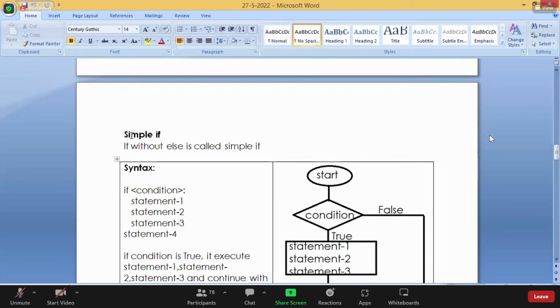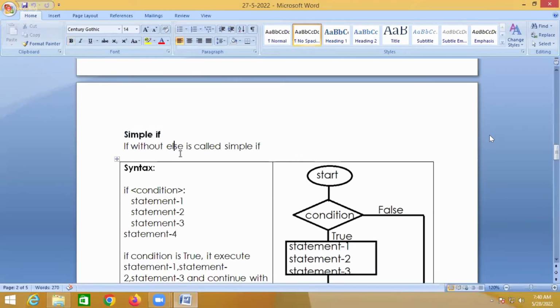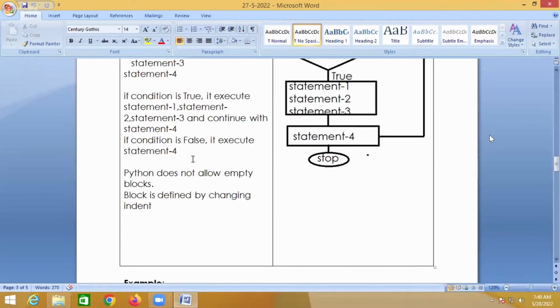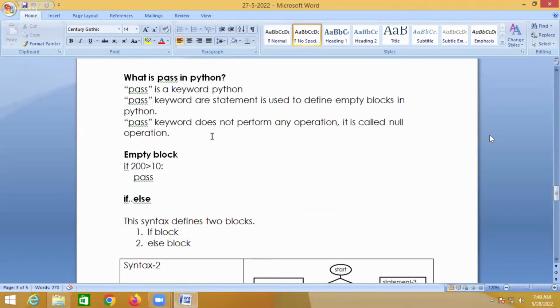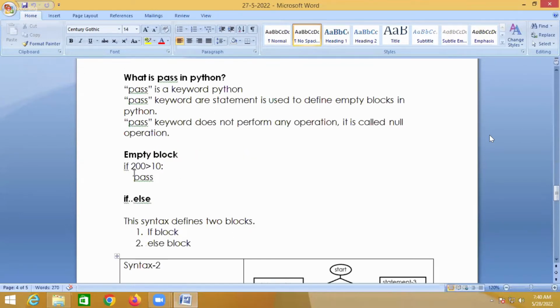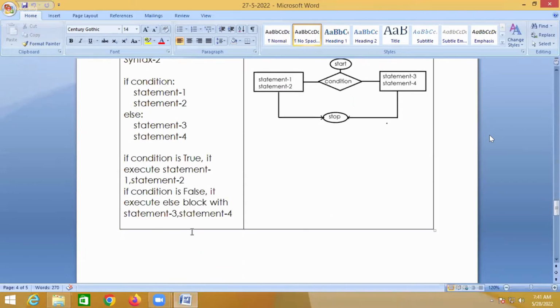...of if statements. One is called a simple if. I said if without else is called a simple if. And you cannot write empty blocks in Python. If you want to write empty blocks in Python, you have to use the pass statement, right?